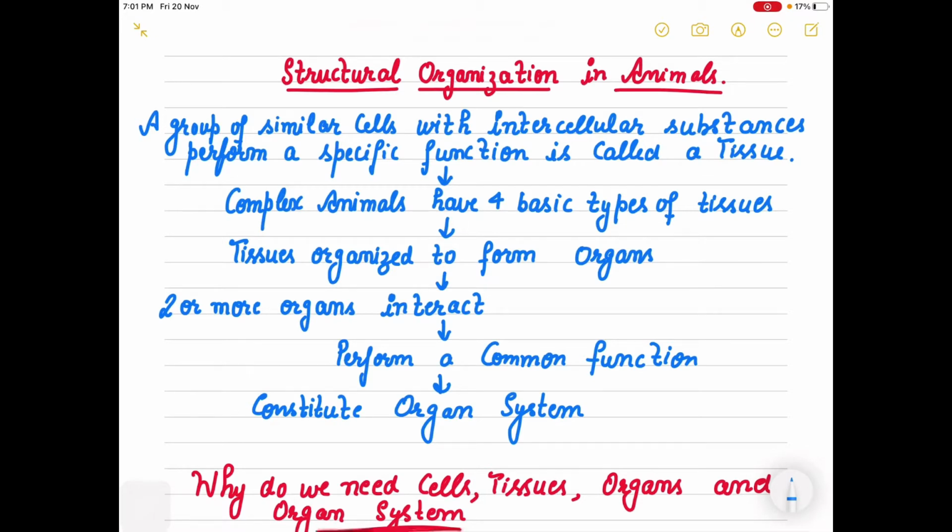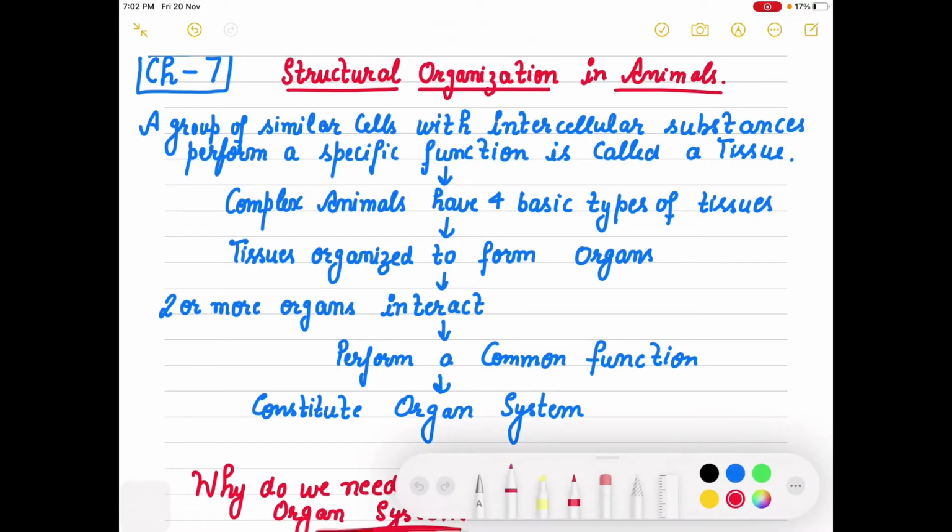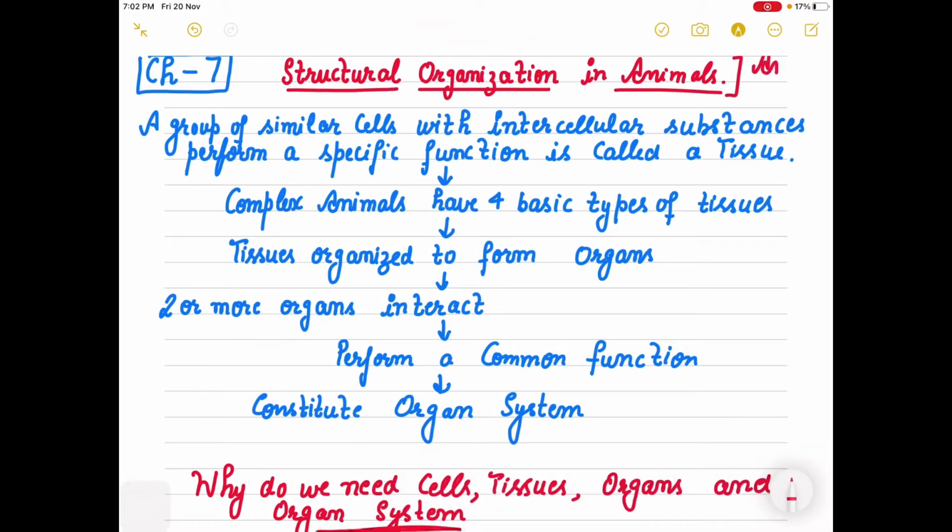Today we are going to start a very new chapter, from our unit number 2 actually. We are going to start our chapter number 7, that is from our unit number 2, right? So I'm going to start this chapter with you, and after deletion of the syllabus, we have to discuss only the animal tissues part in this chapter, right? For the examination purpose, but for NEET we have to discuss all the things.